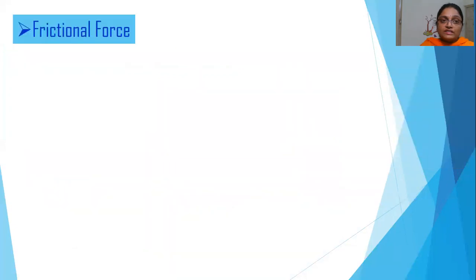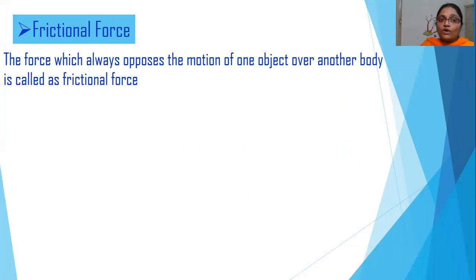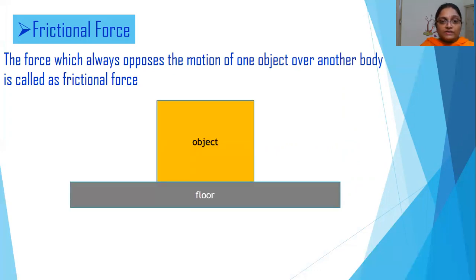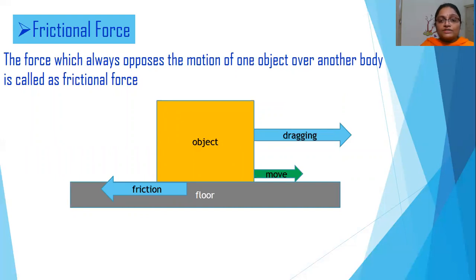The next type of contact force is the frictional force. The force which always opposes the motion of one object over another is called the frictional force. Let us consider an example here. An object is placed on the floor and you are dragging it. The object will be moving along the direction of the applied force and friction will be acting in the direction opposite to the direction of the motion of the object.